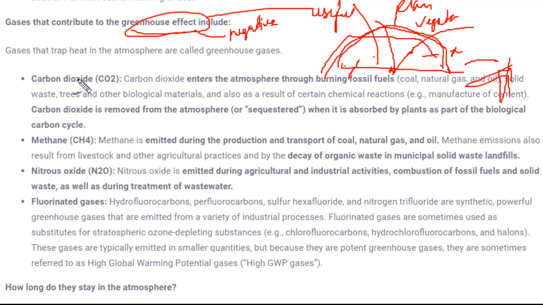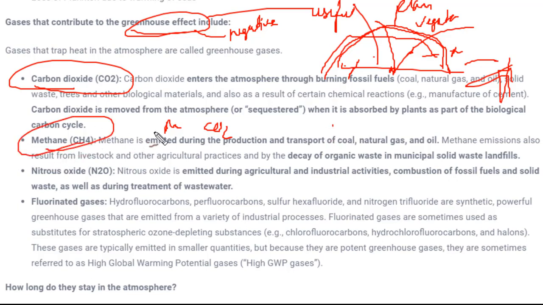Okay. Next, which gases trap heat, the greenhouse gases? Those are carbon dioxide, which we have already seen. And how does this carbon dioxide reach the atmosphere? There are a number of ways. We humans also emit carbon dioxide after breathing. All animals emit carbon dioxide after breathing. There is also burning: when we burn fossil fuels like coal, natural gas and oil, they also emit carbon dioxide.